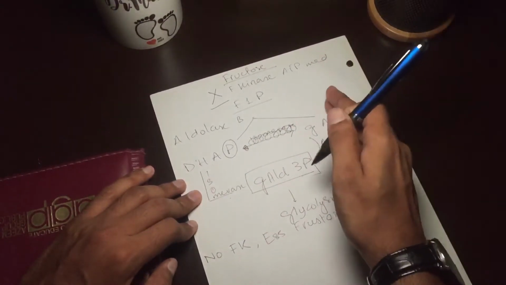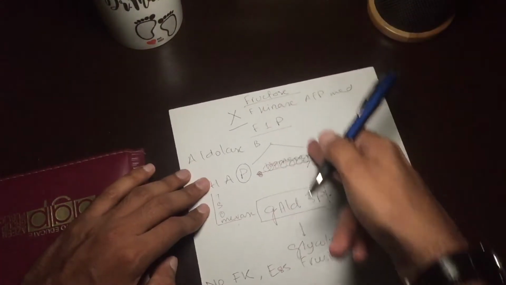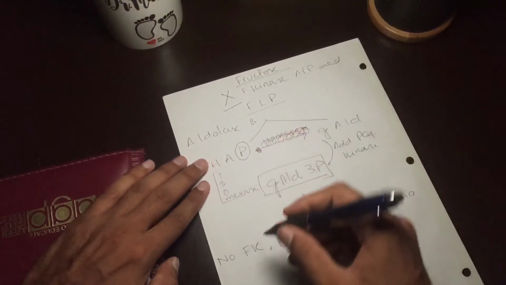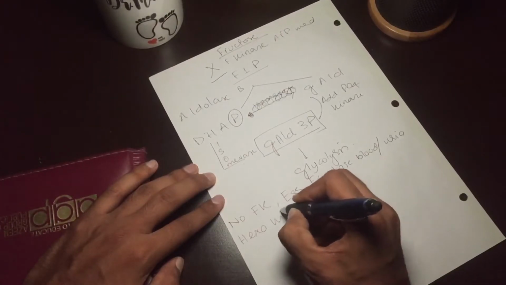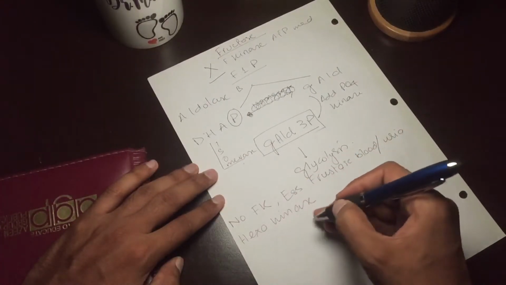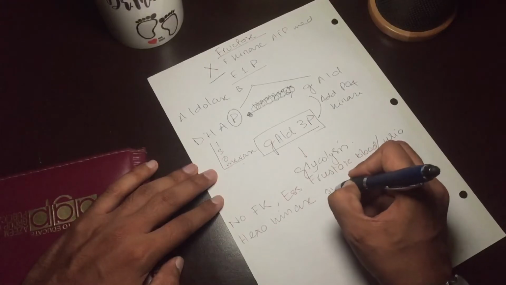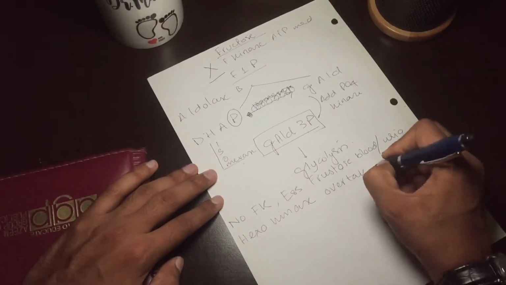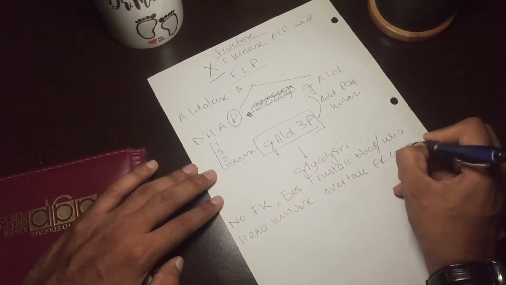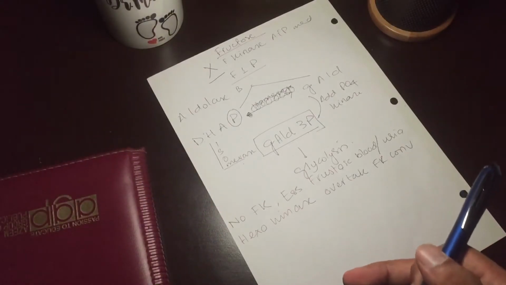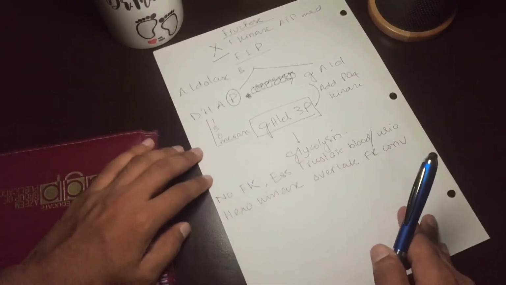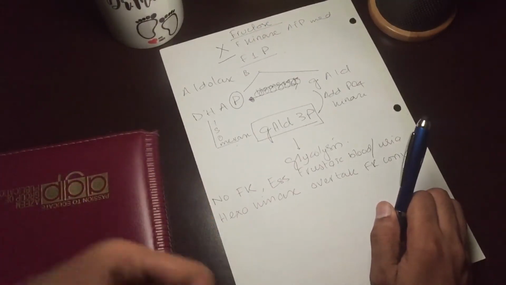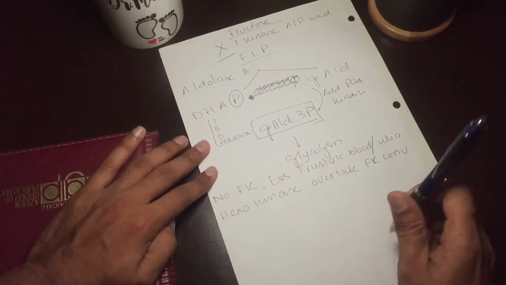But this fructokinase pathway is overtaken by the hexokinase enzyme, which substitutes for the fructokinase conversion, and the person is not suffering from any kind of condition. So this is essential fructosuria or essential fructosemia.